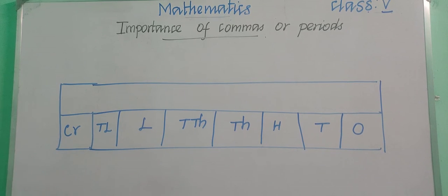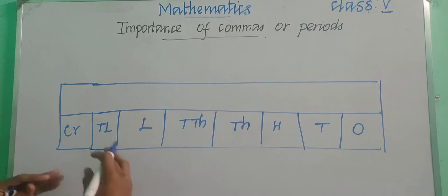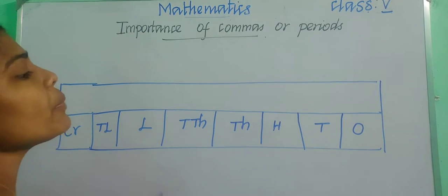Okay children, so these are all the place values we have learned, right? But we have another thing called period.